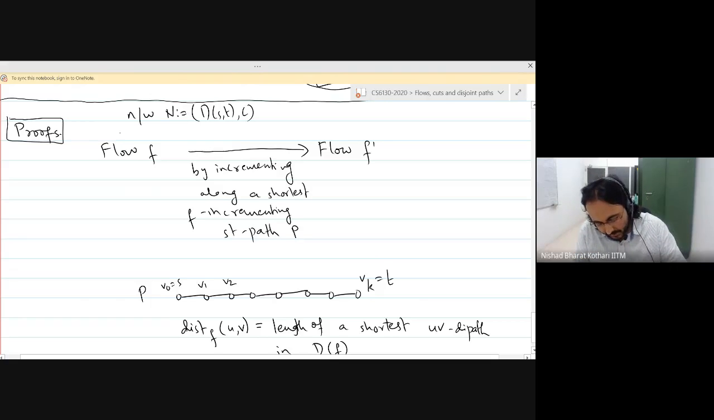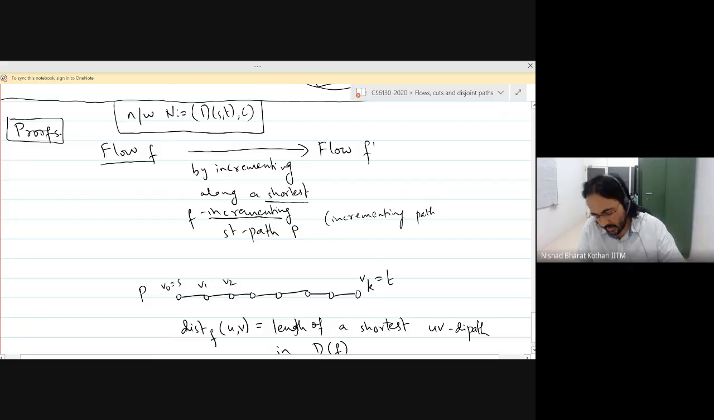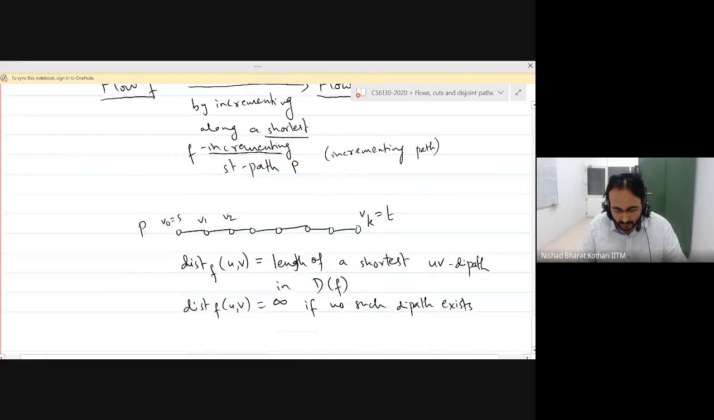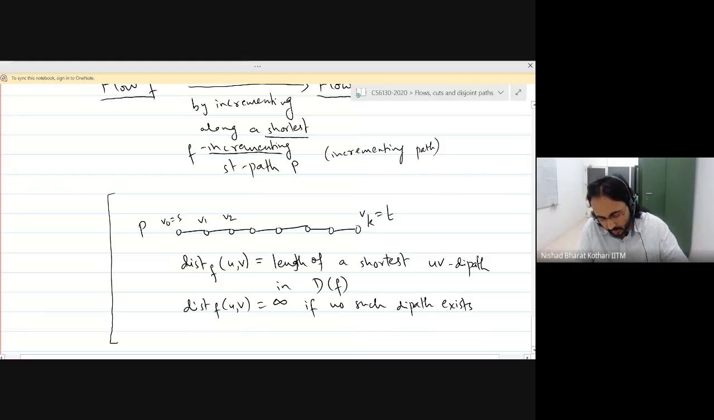So what is our setup? We have a network N as usual. We have a particular flow F, and we are going to increment along a shortest F-incrementing ST path P. Generally, I will just say incrementing path. I won't always say F-incrementing ST path. So we have some incrementing path, which is the shortest one, and we increment on that path as we always do, and we get a new flow F prime. Okay. And just to have a bit more concrete idea, let's suppose that this path P goes from V0 to Vk. So V0 is S and Vk is T.